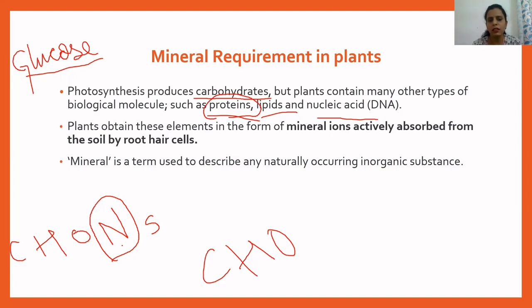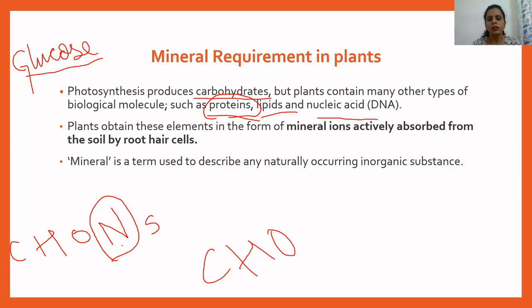Now, how do plants actually get these minerals? How do plants get these minerals in their body? So plants actually absorb these minerals from soil. Plants have roots with root hairs. You have studied this in your lower classes. And these root hair cells actively absorb mineral ions from the soil. Whenever plants absorb water from the soil, these mineral ions are dissolved in the water, and while absorbing water from the soil, plants also absorb mineral ions from the surrounding soil with the help of root hair cells.